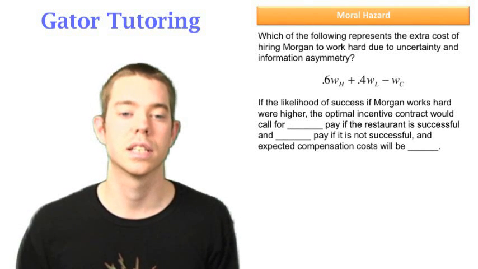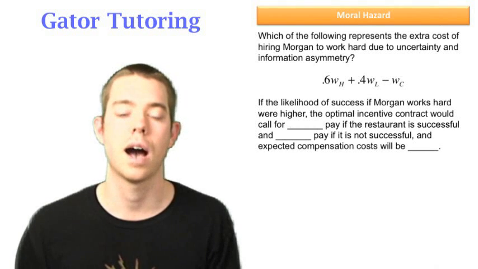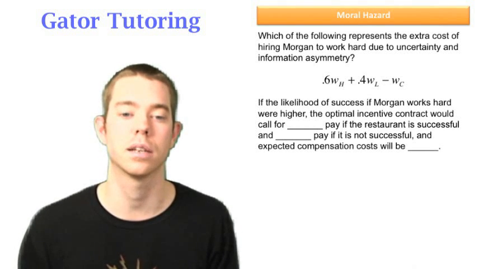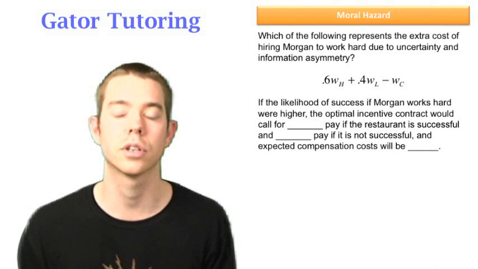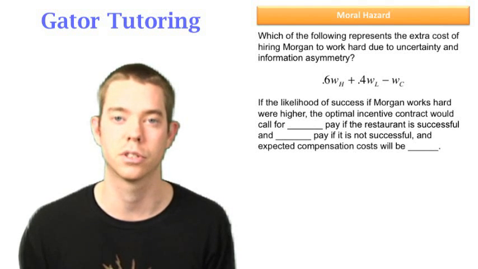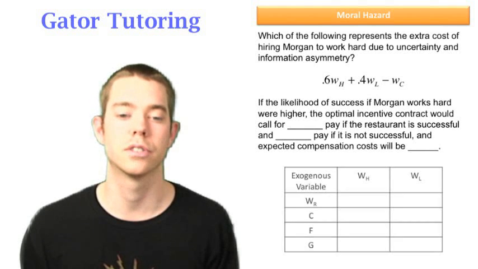The next question says, if the likelihood of success if Morgan works hard were higher, the optimal incentive contract would call for blank pay if the restaurant is successful, and blank pay if the restaurant is not successful, and expected compensation cost will be blank. So to answer these kinds of questions, there's a bunch of these you'll see in the old test booklet, you literally want to memorize this chart.